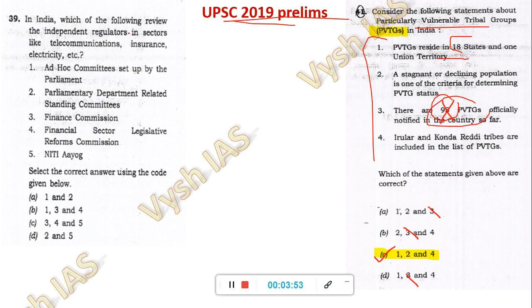Now, which of the following will review independent regulators in all these sectors: telecom, insurance, electricity.